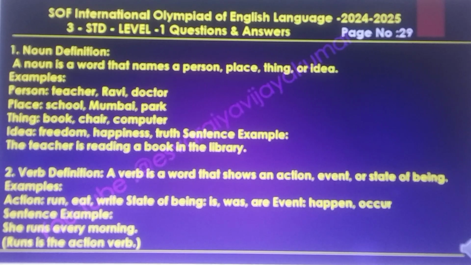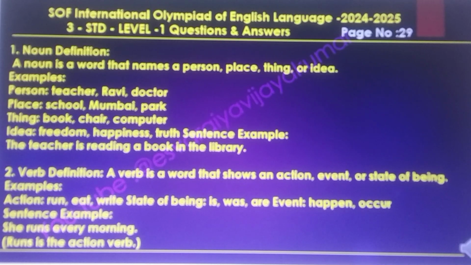Under noun definitions, a noun is a word that names a person, place, thing, or idea. Example persons: teacher, Ravi, doctor. Place examples: school, Mumbai, park. Thing examples: book, chair, computer. Idea examples: freedom, happiness, truth. Sentence example: the teacher is reading a book in the library.